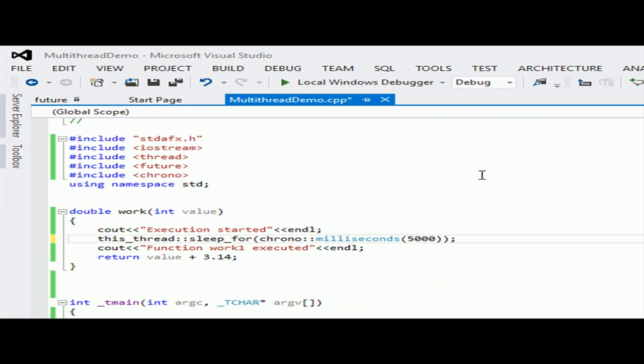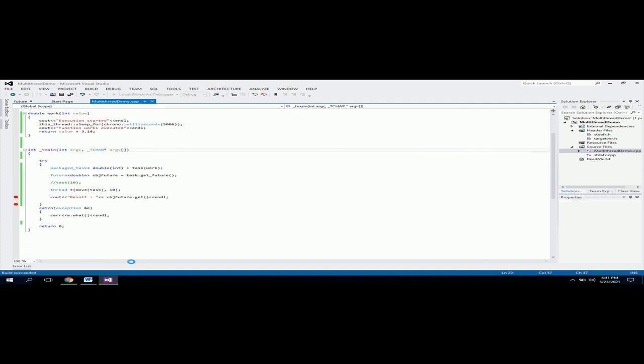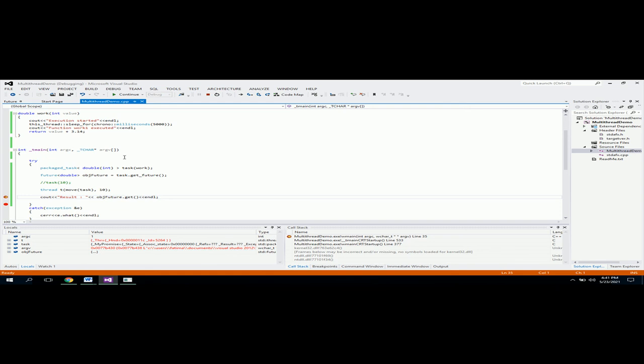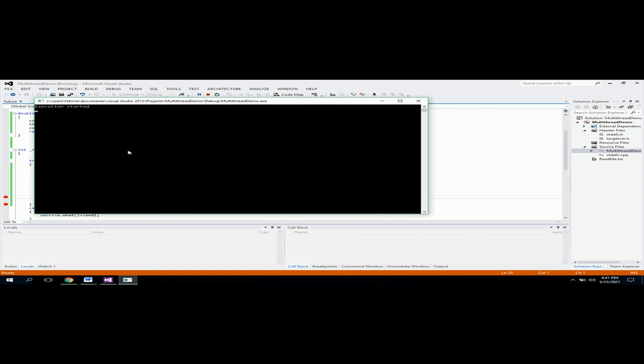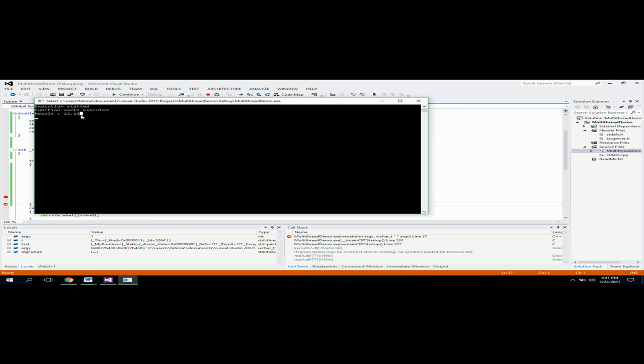Maybe I'll make it 5, and then let me see how it behaves. So it is waiting. My execution is started. Yes, it came back and printed 10 plus 3.14 is 13.14.